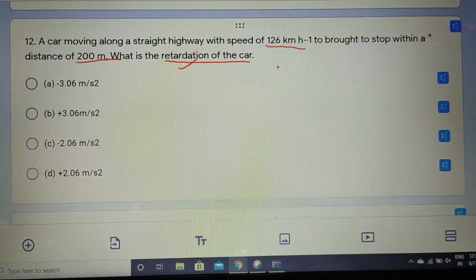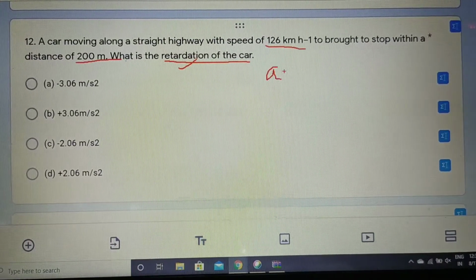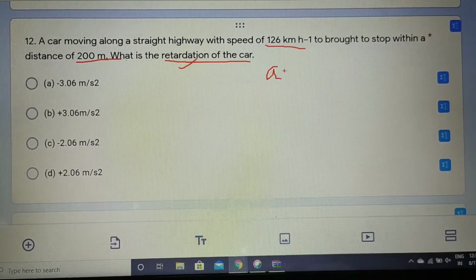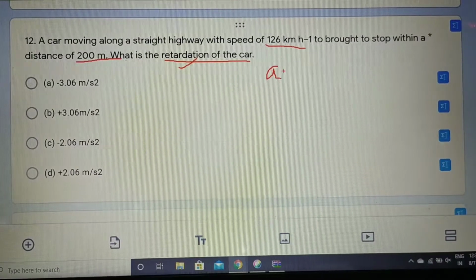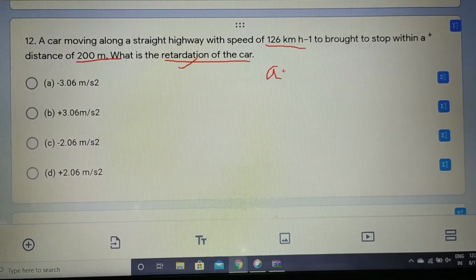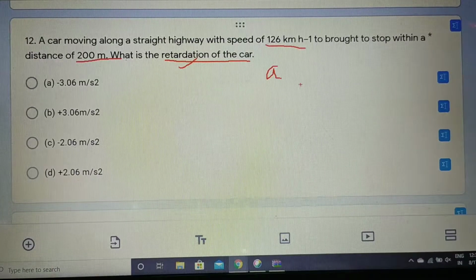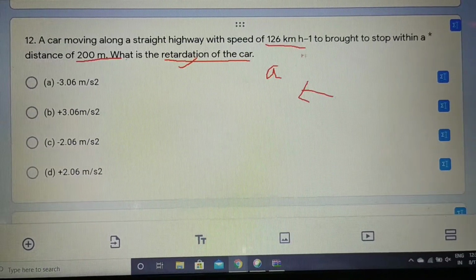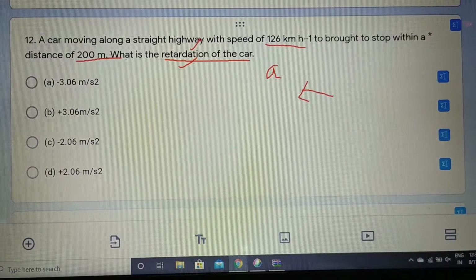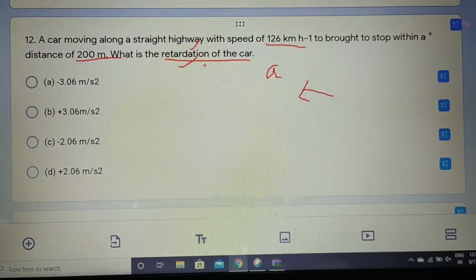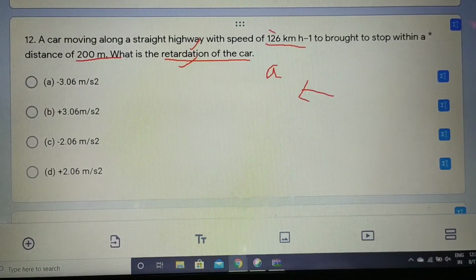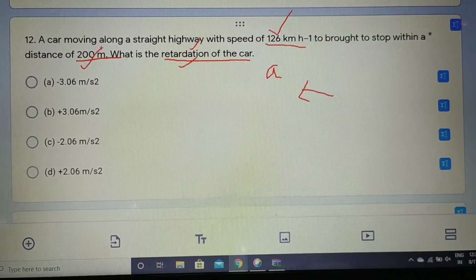Retardation, see, we already know the meaning of acceleration. Acceleration can be positive or negative. When the acceleration is positive, we do not have any confusion, we do not call it by some other name. But when the value of acceleration is negative, we call that acceleration the retardation of the car. So we have to find the acceleration of the car, you understand, like negative acceleration or retardation. In short, we have to find acceleration. We are given velocity, we are given distance, we have to find acceleration.